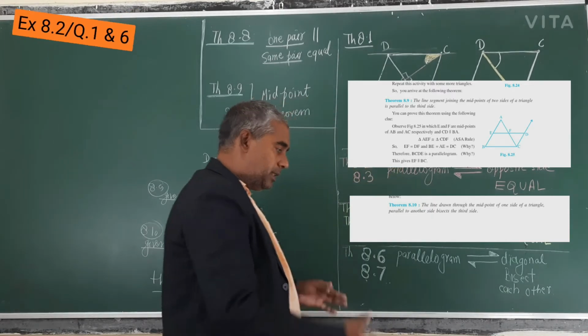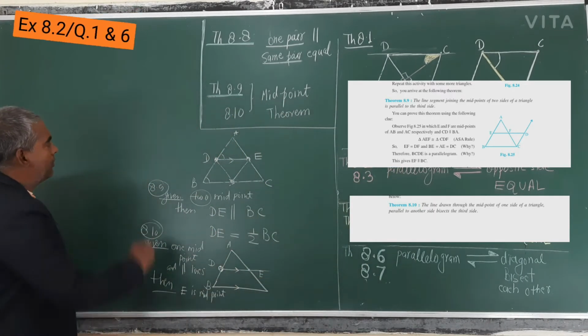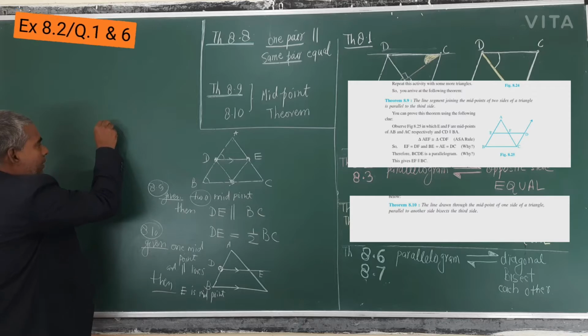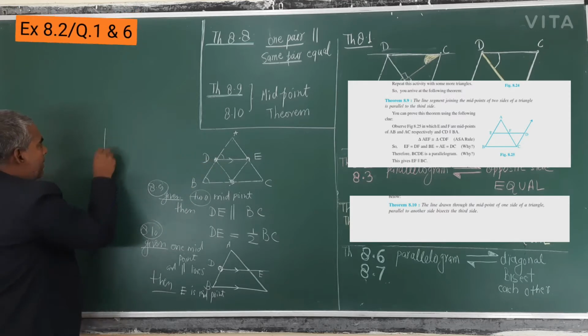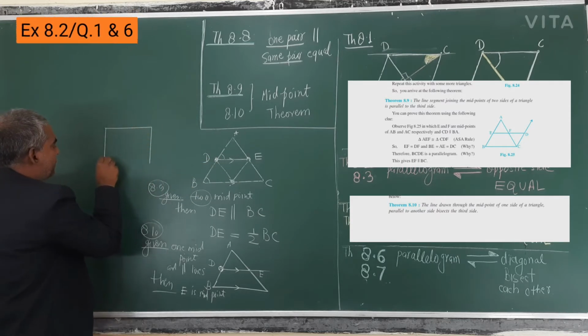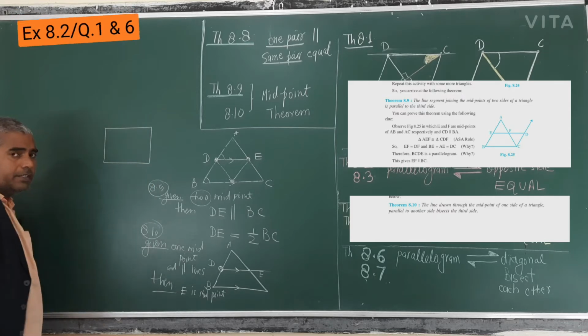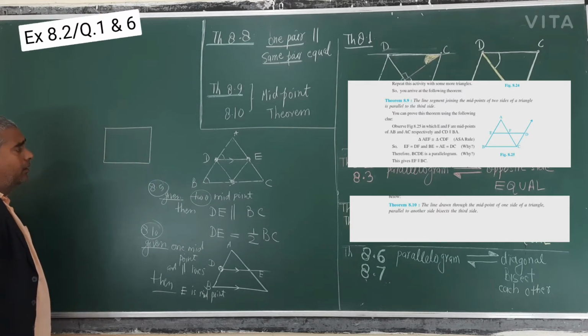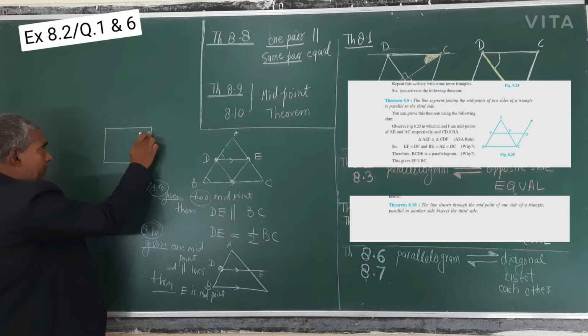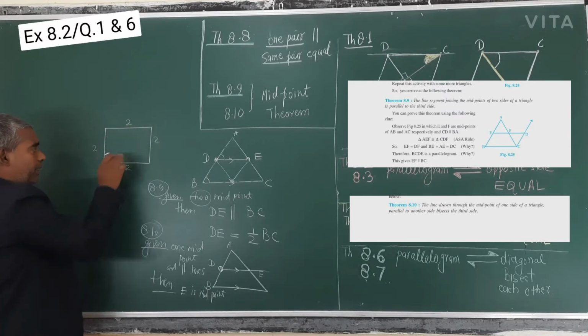Okay, so these things do not happen only in a triangle. Suppose you take any square, just like I have taken ABC. If I take any square, its sides were 2 and 2 and 2 and 2, so area was 4.